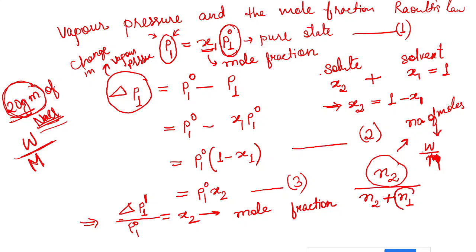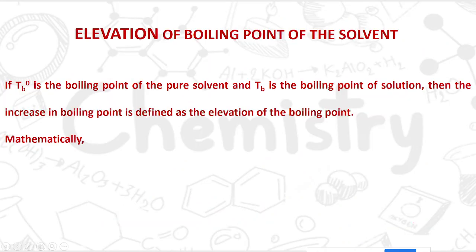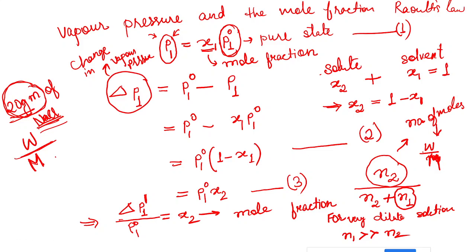This N1 will be very much greater than N2. Then for a very dilute solution, N1 is very much greater than N2.